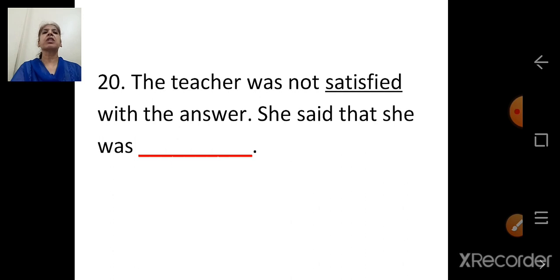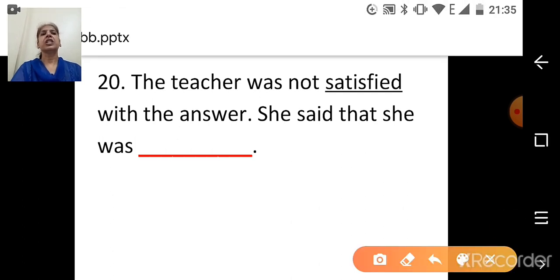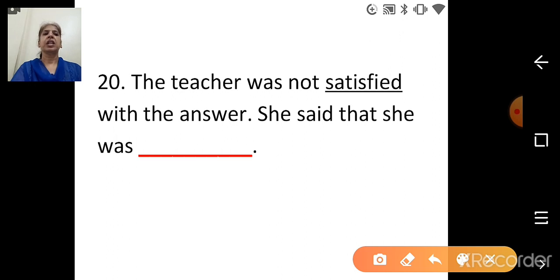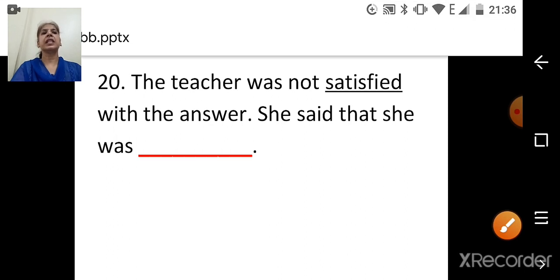Next, the teacher was not satisfied with the answer. She said that she was dash. Here the underlined word is satisfied. We have to add dis, that is dis plus satisfied. So the answer is dissatisfied. This one you have to write. The teacher was not satisfied with the answer. She said that she was dissatisfied. First we will write dis, then satisfied, dissatisfied.